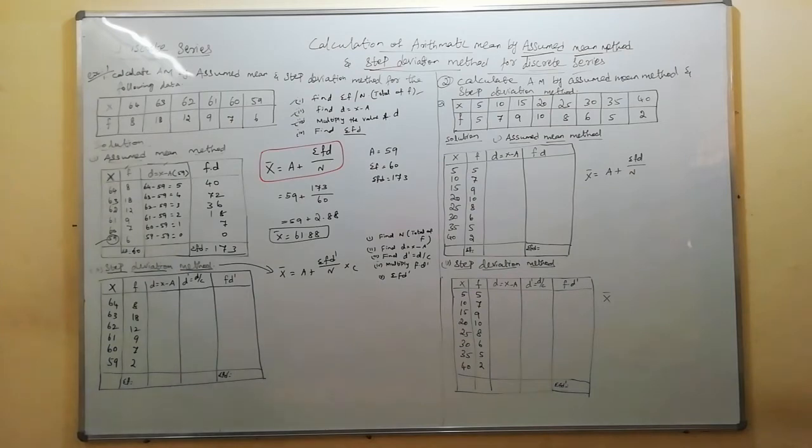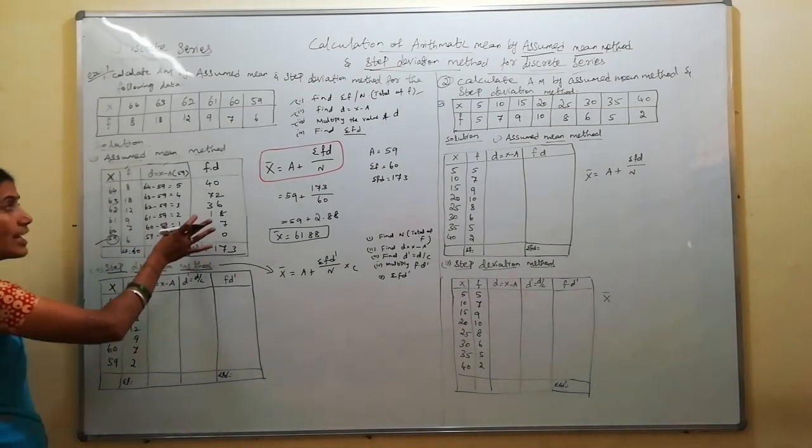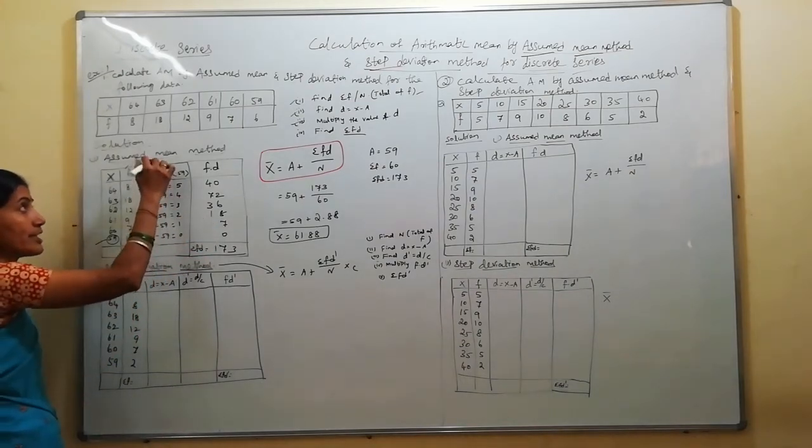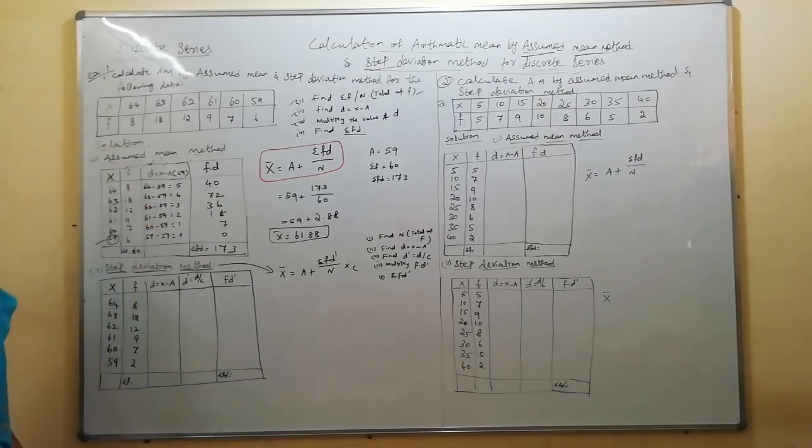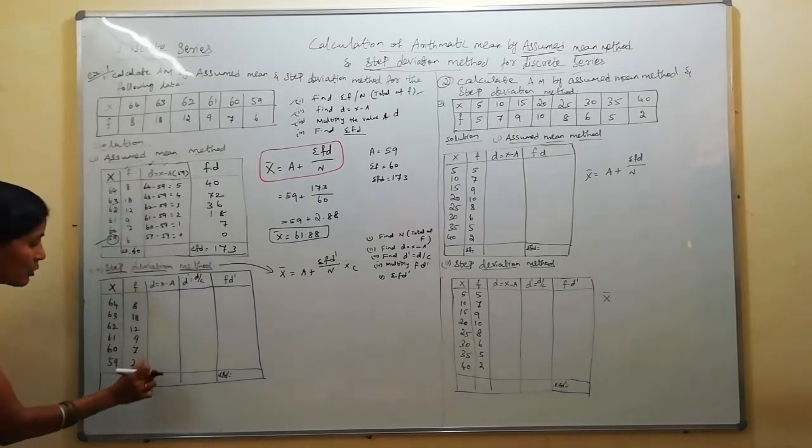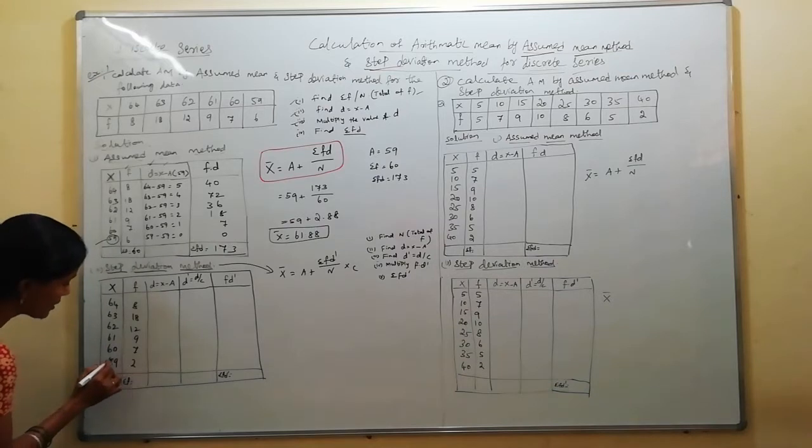So I am going to do the same procedure. Till assuming method we have found already d value, which means x minus a. So as it is, I am going to copy it here. So I assume the value of 59.